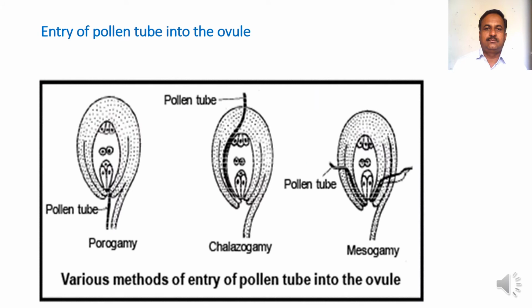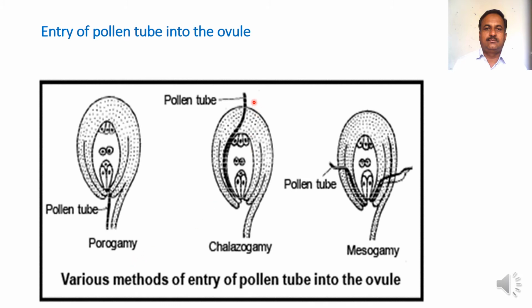This diagram shows the entry of the pollen tube inside the ovary. First of all, look at the diagram. Here, this pollen tube passes through the micropyle and enters the ovule, therefore it is called porogamy.